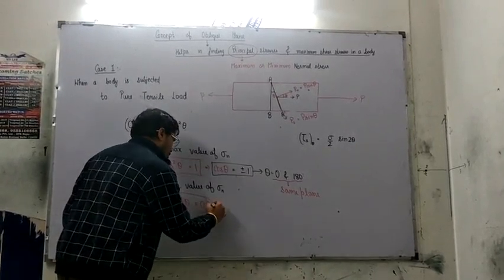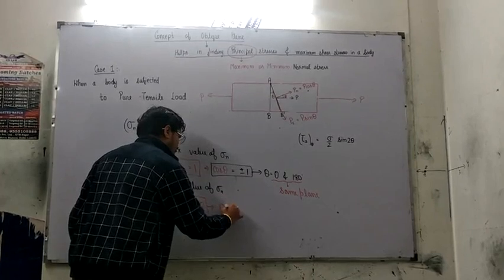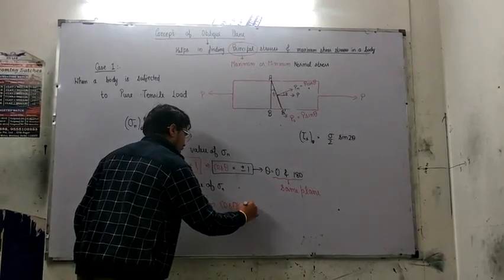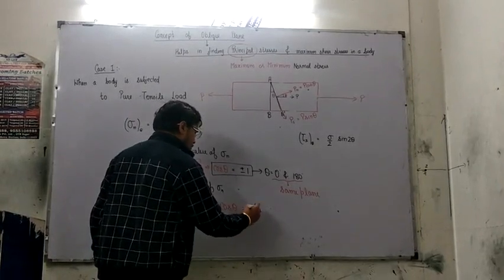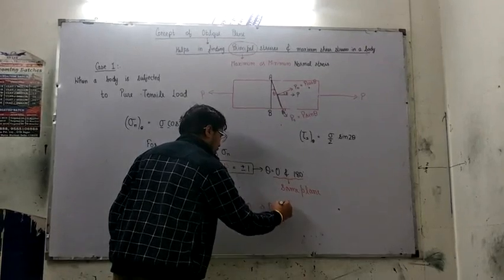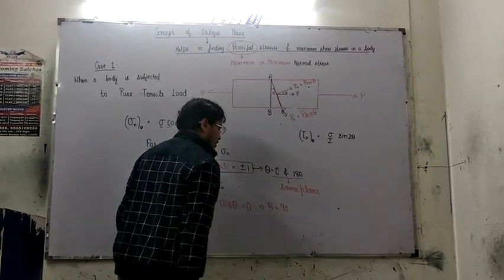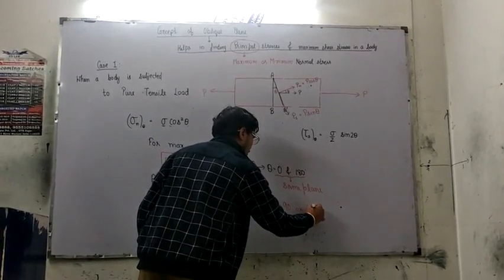Now, for cos square theta to be 0, for minimum value, cos theta should be 0. And for cos theta to be 0, theta is 90 degree or 270 degree.